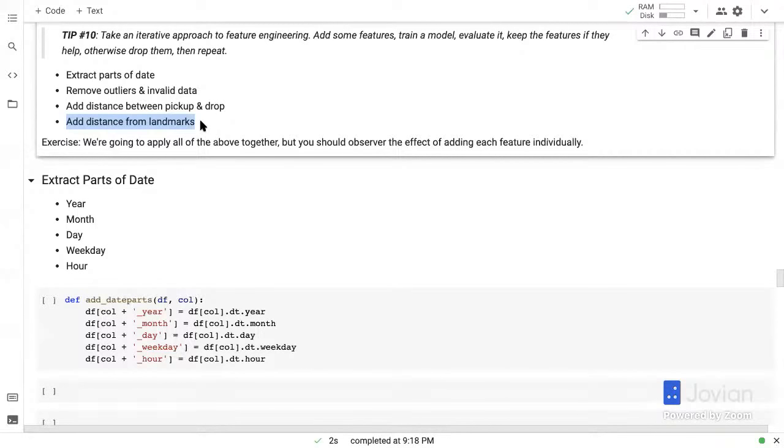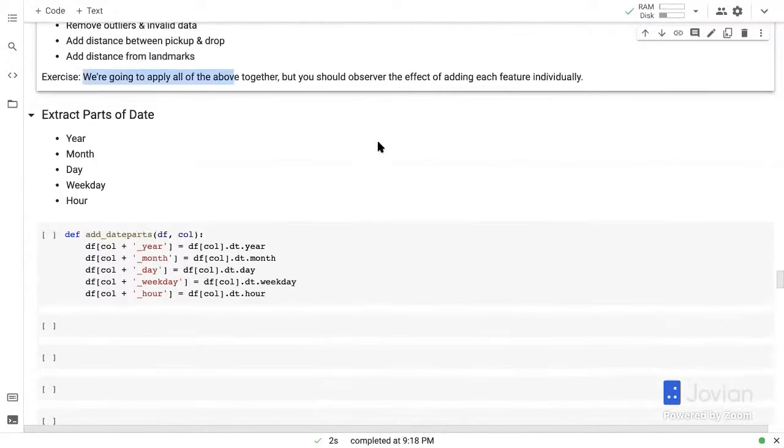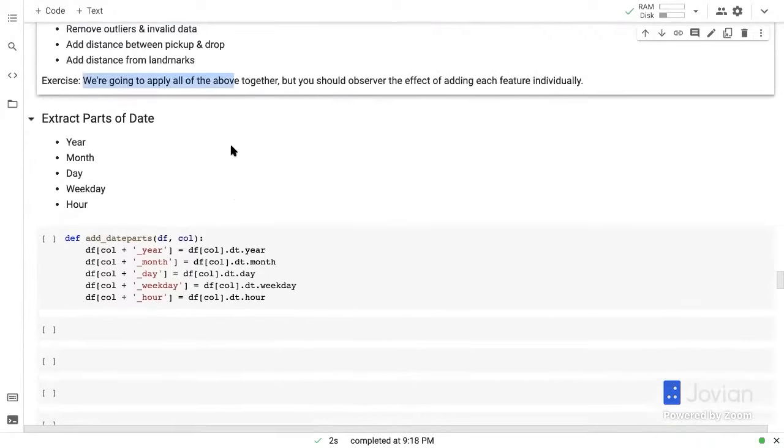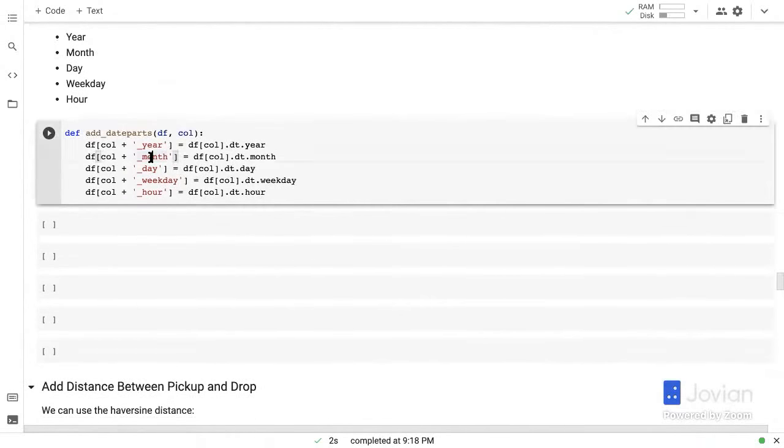And these could be crowded places or where they can't park, or these could be things like airports. And there are also tolls involved here, and tolls are included in the fare. So it might be useful to track that as well. Okay. So we are going to apply all of these together, but you should observe the effect of adding each feature individually.